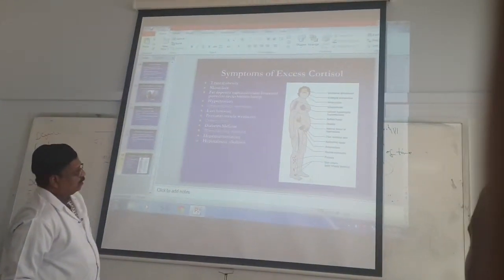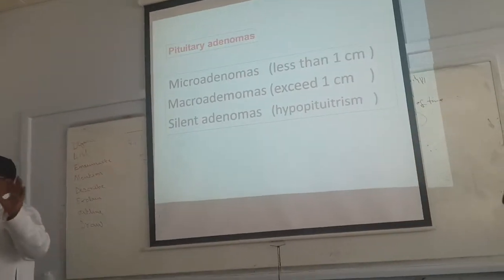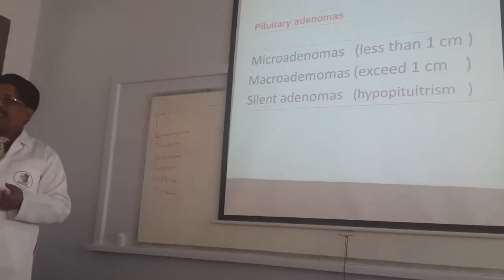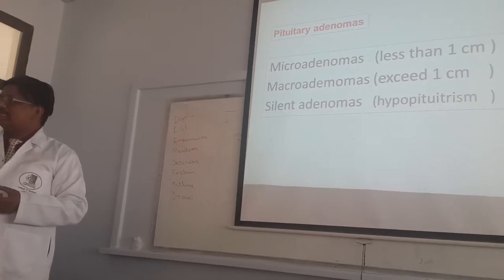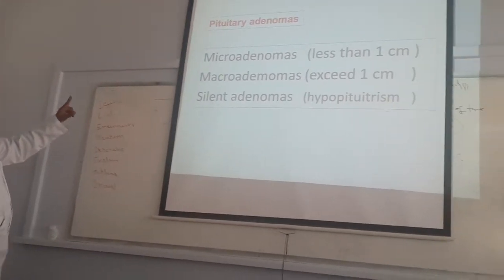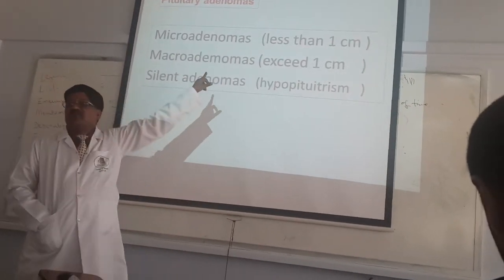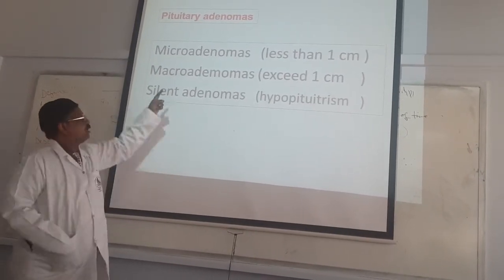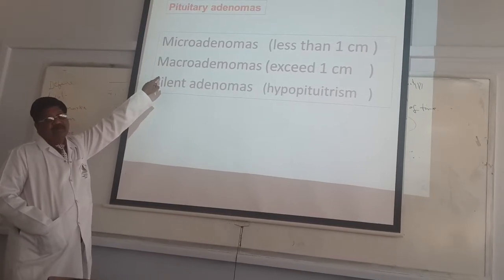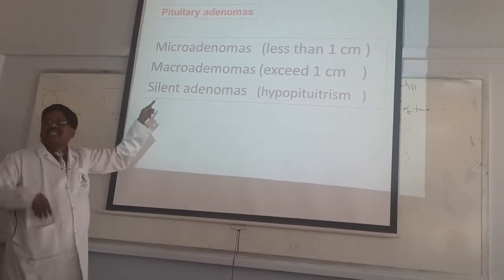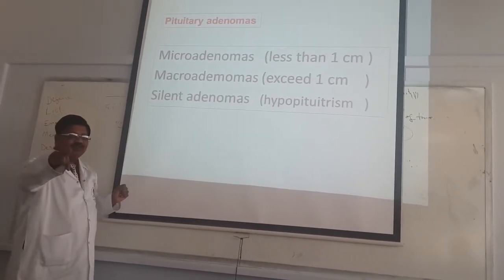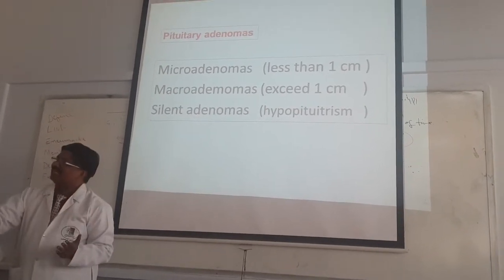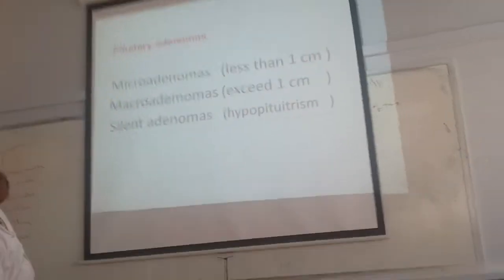Now, be clear. In the pituitary tumors, the more common tumor is adenoma, a benign tumor, no malignancy. Understand? In pituitary adenomas, small adenomas less than 1 centimeter are called microadenoma. More than 1 centimeter is called macroadenoma. Silent adenoma, what I told? The gland is enlarged, no secretion, it is called silent adenoma or null cell adenoma.